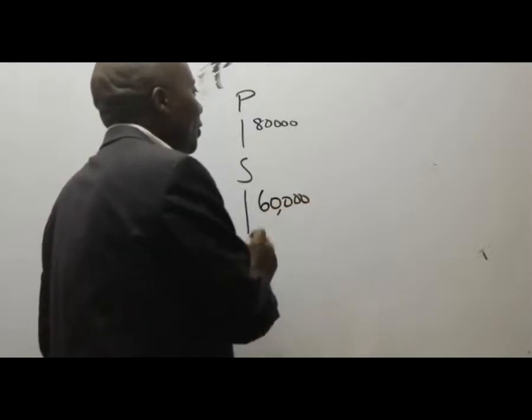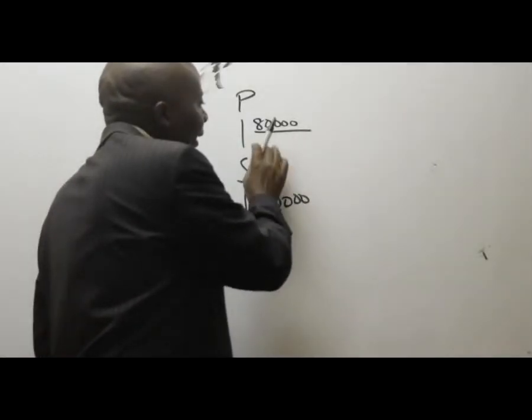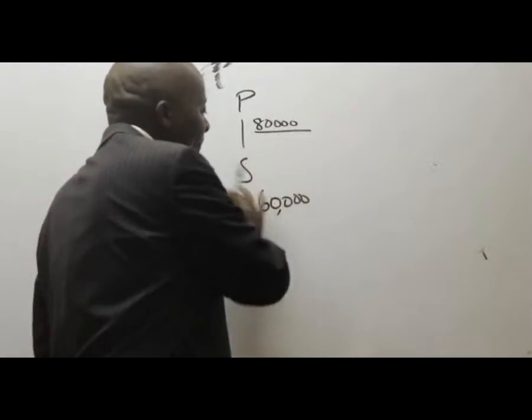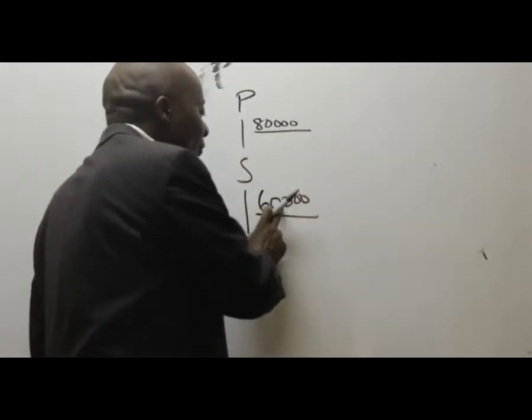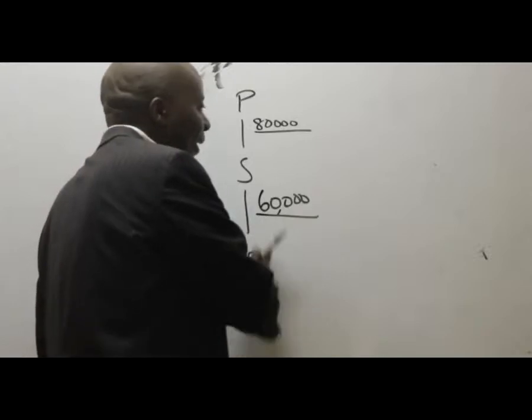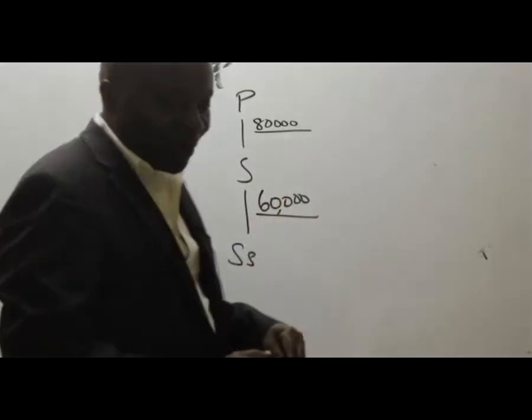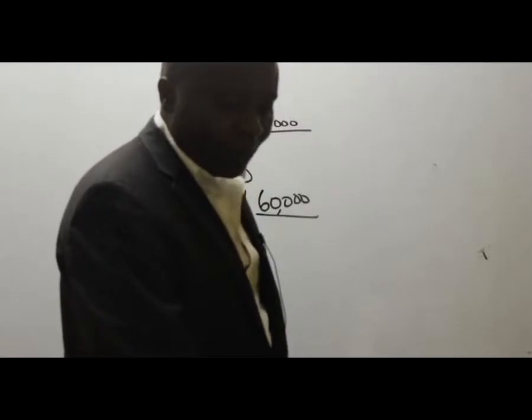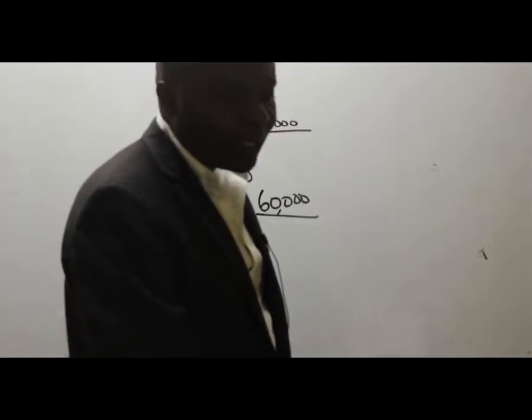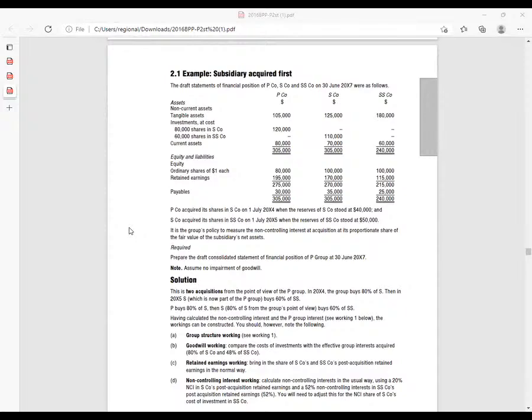So please give me the number of ordinary shares of S company. Here you will divide this by the number of ordinary shares of SS company. Is there somebody who can see the number of ordinary shares of S company? Please help me. How many are you able to see as the number of ordinary shares of S company?